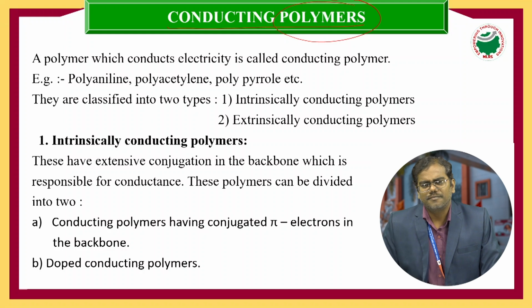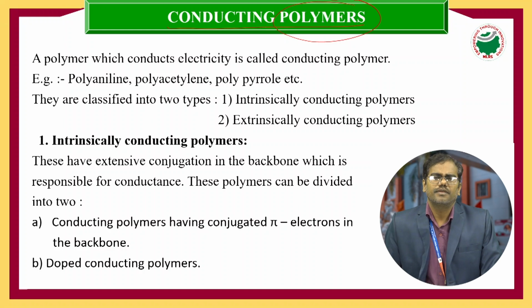The polymer is nothing but a macromolecule, a giant molecule, a high molecular weight substance which is formed by combining many monomer units in the presence of temperature, pressure, and catalyst.